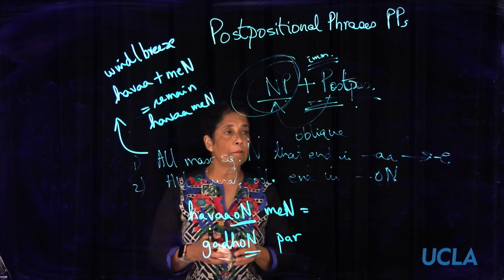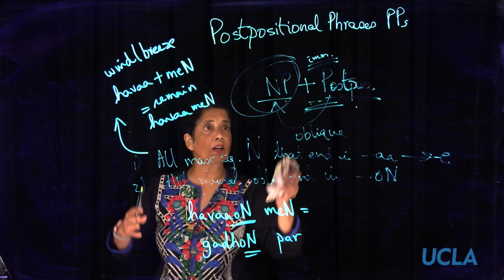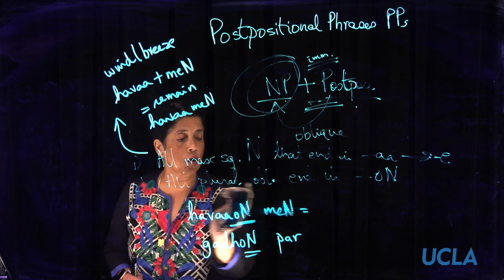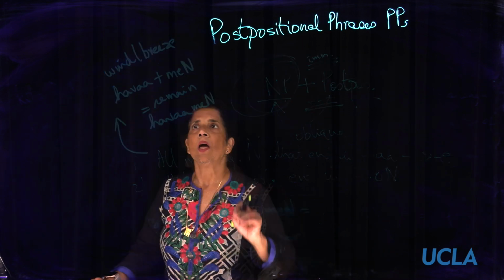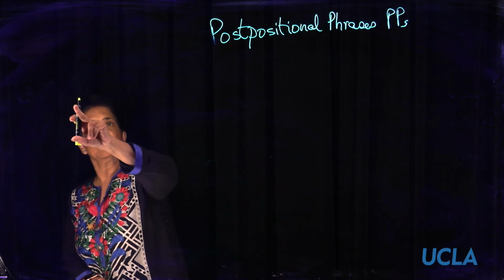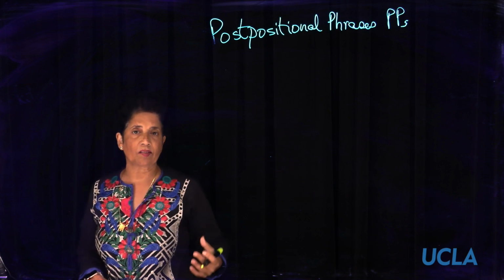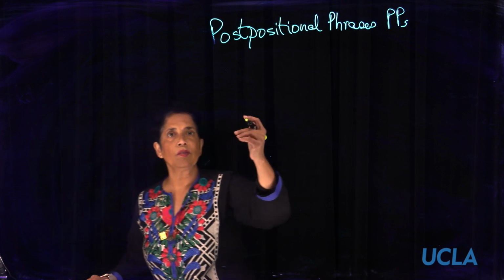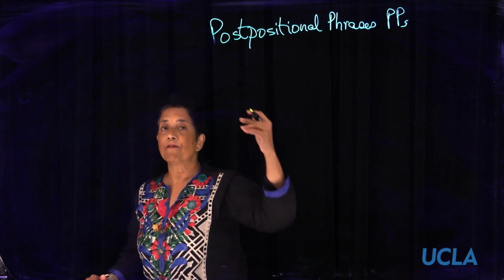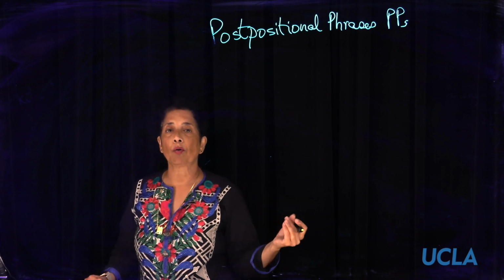Let us look a bit at the masculine singular, and let us look at a longer noun phrase. Okay. So in this portion, what we'll do is take some examples of singular nouns in a noun phrase and follow it up immediately by a postposition.